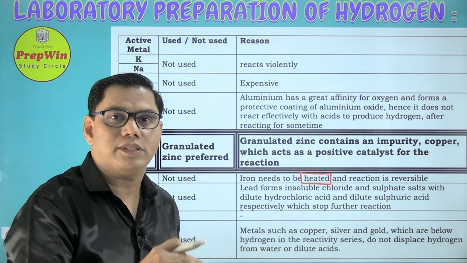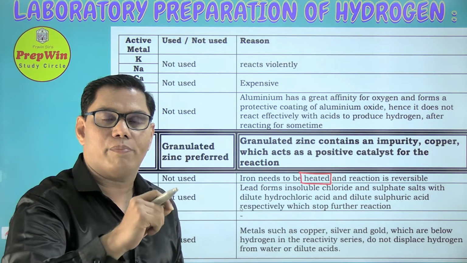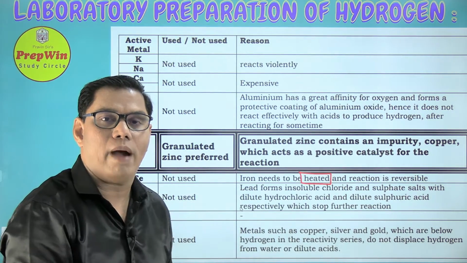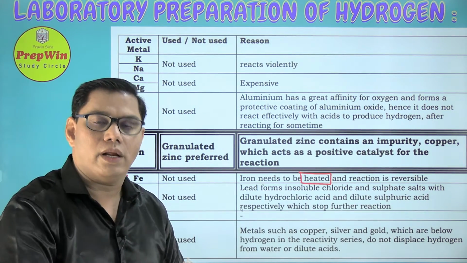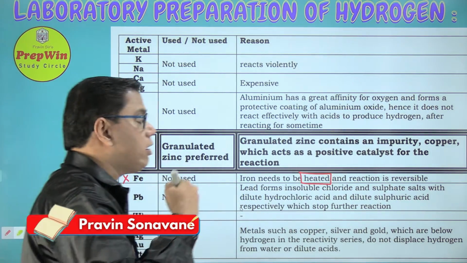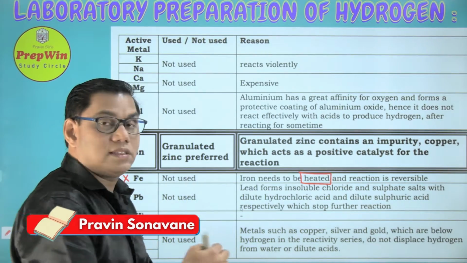When you play snakes and ladders, you reach 99 and there is a snake that eats you and you come back to the starting point, or you come back down. Same thing is with the iron. Instead of going forward, that reaction comes back. You come back to the starting point.